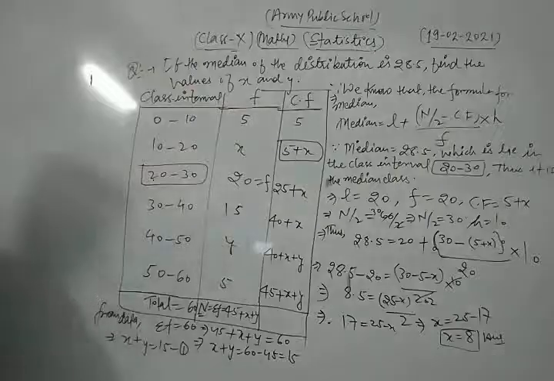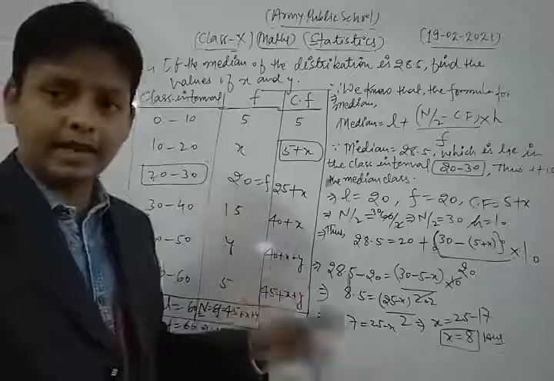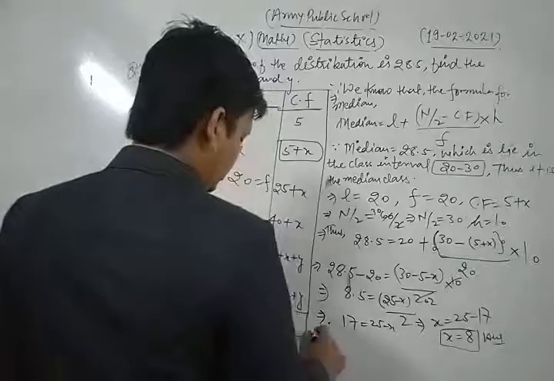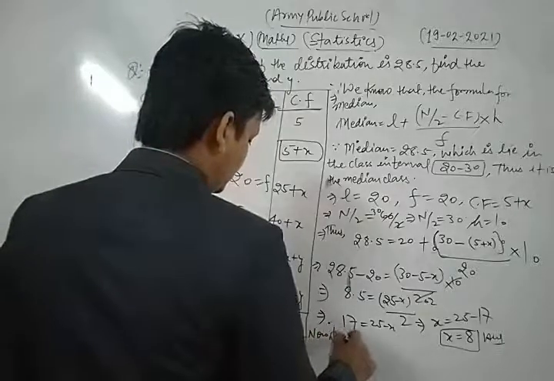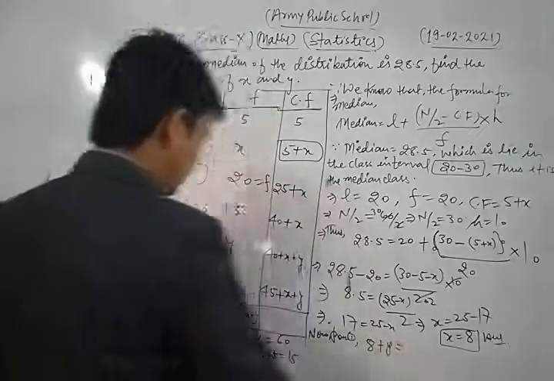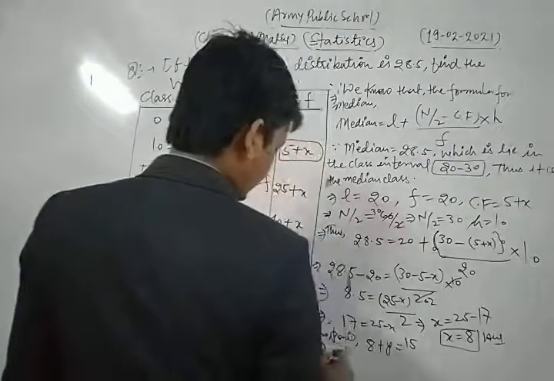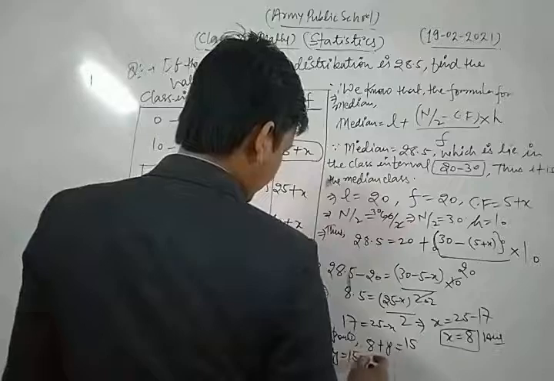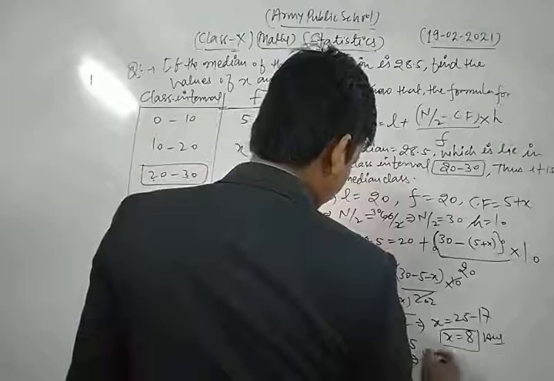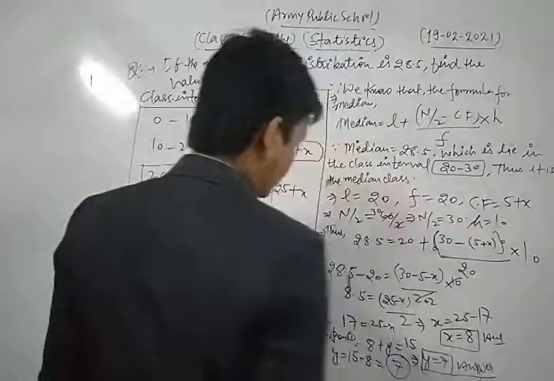Now we also find the value of y. We put the value of x in equation 1. Thus from equation 1, x is 8 plus y is equal to 15. So from there we find y is equal to 15 minus 8, which is 7. Thus the value of y is 7. Okay, this is the other answer.